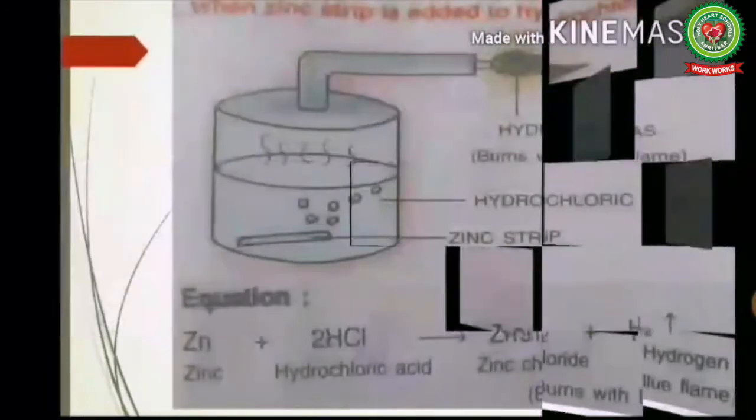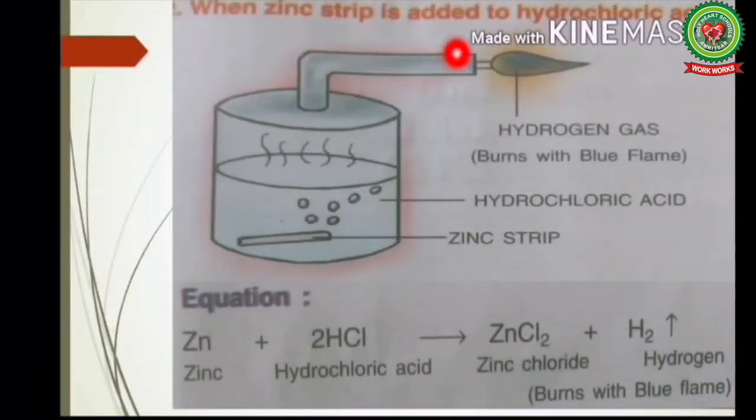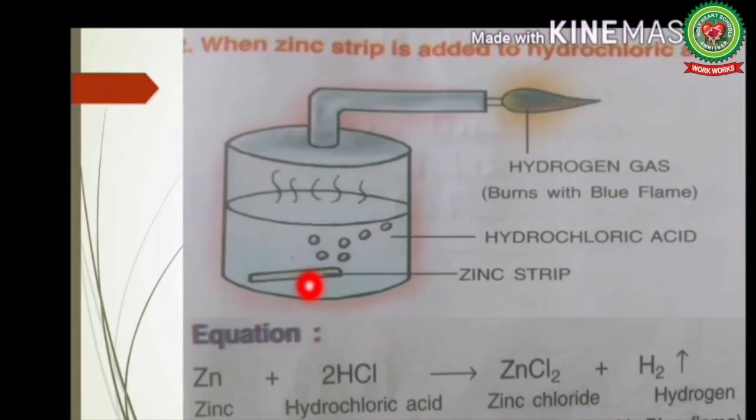One more example, when a zinc strip is added to hydrochloric acid. Students, when a zinc strip is immersed in hydrochloric acid, zinc being more reactive displaces hydrogen from hydrochloric acid and dissolves, forming zinc chloride. This liberated gas burns with a blue flame and a pop sound is produced. The chemical equation is zinc reacts with hydrochloric acid to form zinc chloride plus hydrogen.